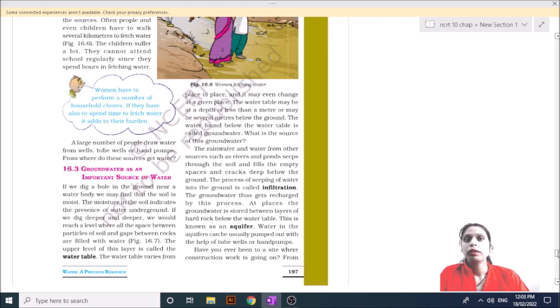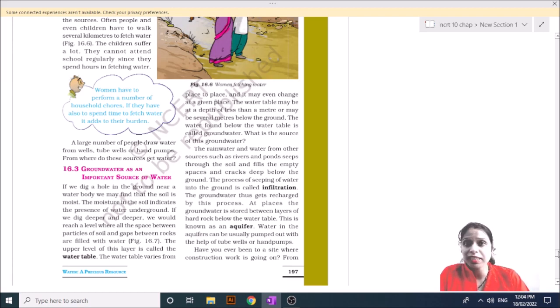And this water table we use for our daily usual chores, like for drinking, for washing clothes, for brushing. That is the water we use. And sometimes the borewell is used for getting the water out from the ground. Now you know that the seepage of water is called infiltration.